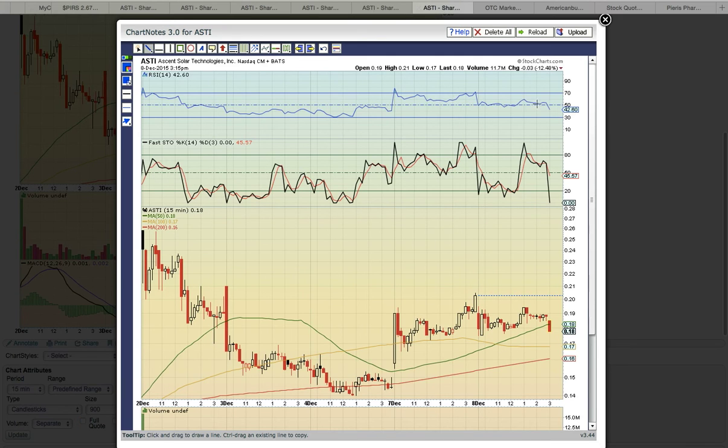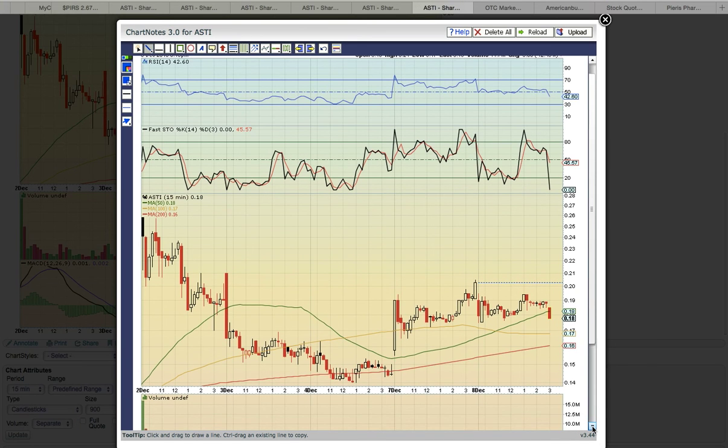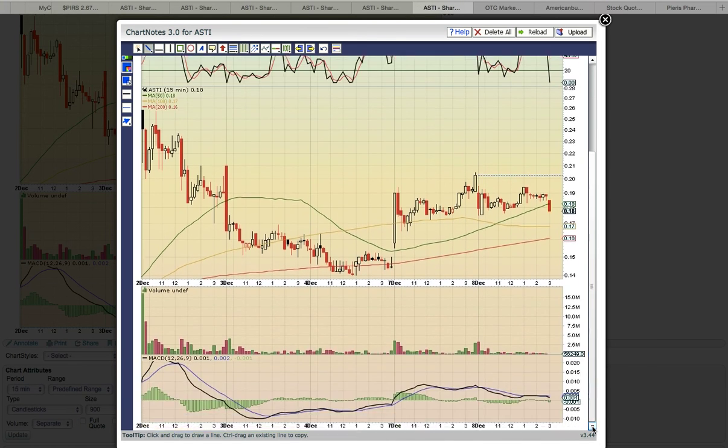Let's look at another 15-minute chart. Each candle represents 15 minutes of trading, and this is a 5-day chart. This is showing the red line is the 200-day moving average, the green line is the 50-day moving average, and the yellow line is the 100-day moving average. Candles were trading below those three levels on the 4th, and then they shot up above there on the 7th and had been trading above all three until this 3 o'clock candle, where the 50-day moving average support level has been temporarily broken. So bulls, you want to see that level hold.